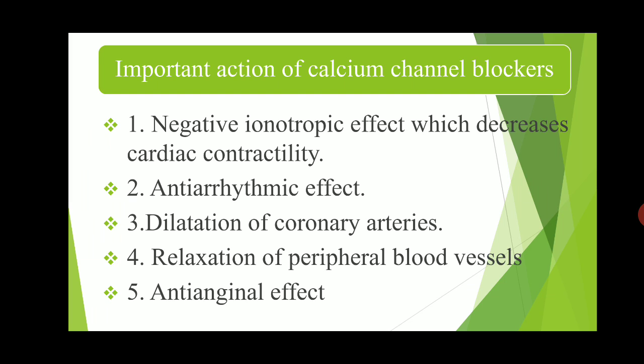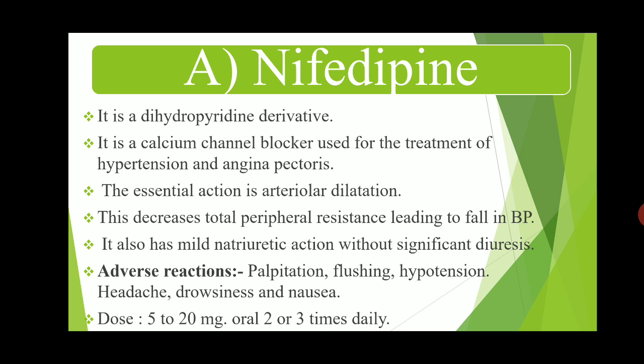Another action shown by calcium channel blockers is the anti-arrhythmic effect. In the anti-arrhythmic chapter, this classification is also used. Then dilation of coronary arteries: the coronary arteries are dilated by these calcium channel blocking drugs. Then relaxation of peripheral blood vessels and anti-anginal effect are also shown by these drugs. So these are the important actions of calcium channel blocking drugs. Now we discuss the drugs one by one.